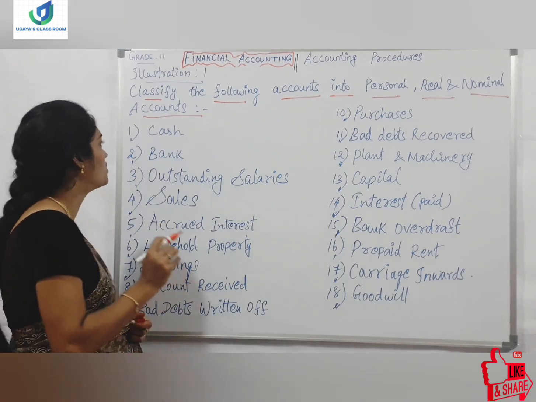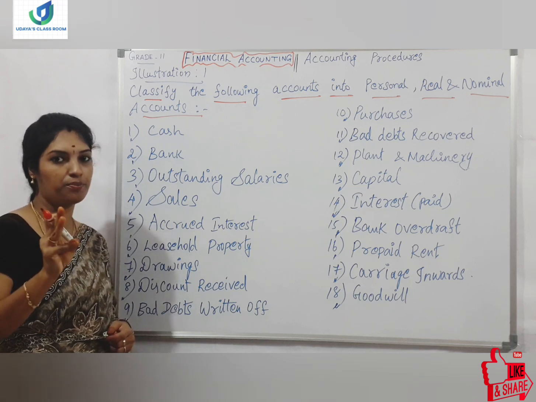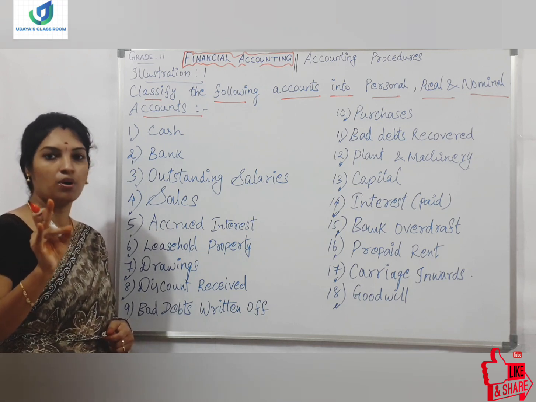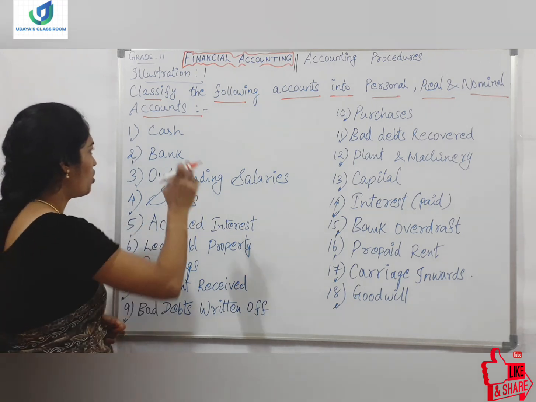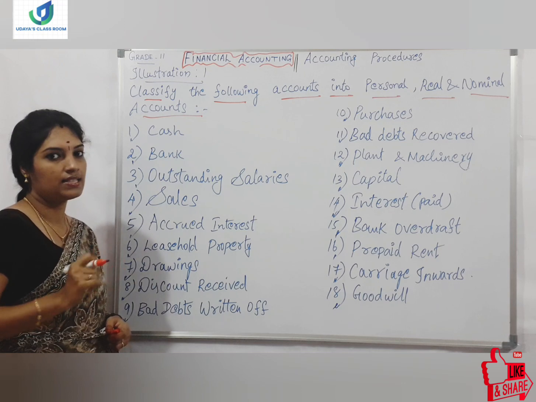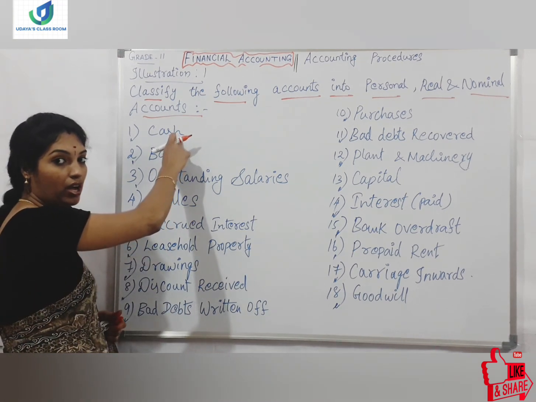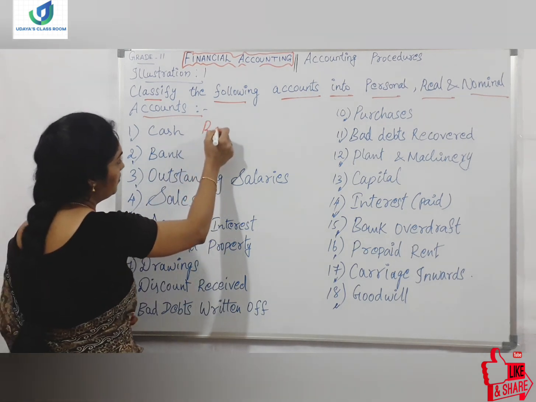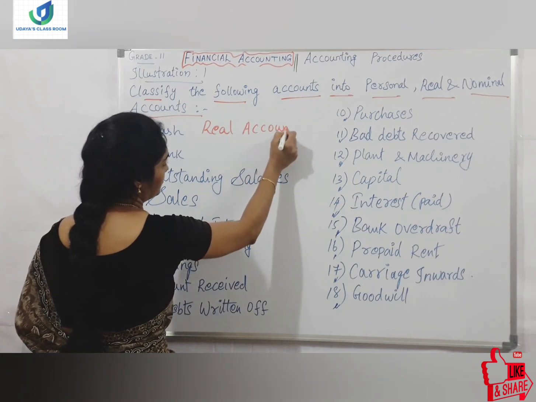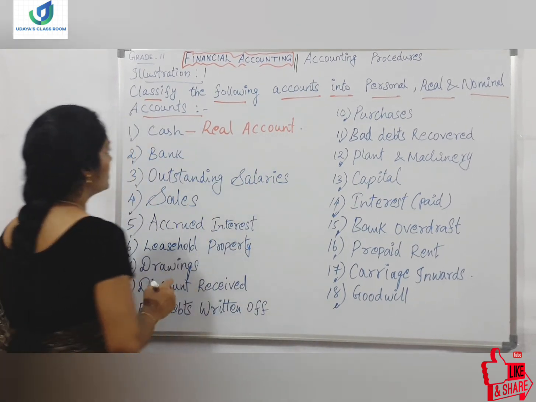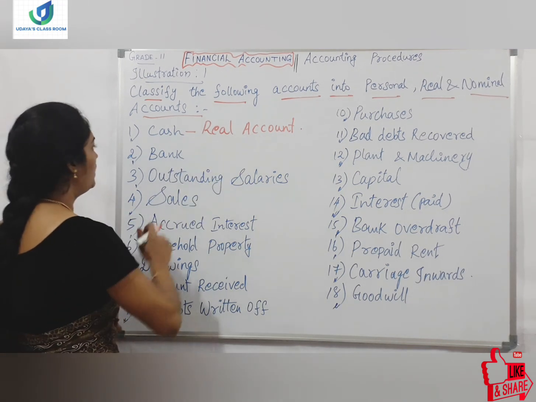Cash account. So personal, real, nominal. Personal account is related to persons. Real account is related to assets. Nominal account is related to expenses and losses, incomes and gains. So cash is an asset. Asset comes under which type of account? Real account. So cash is a current asset. It is a real account.